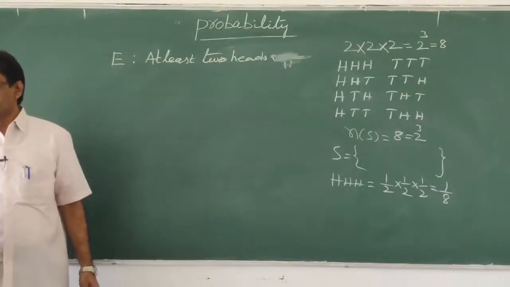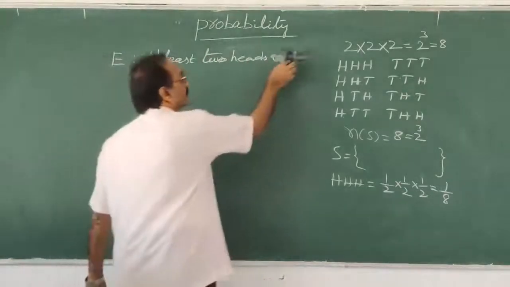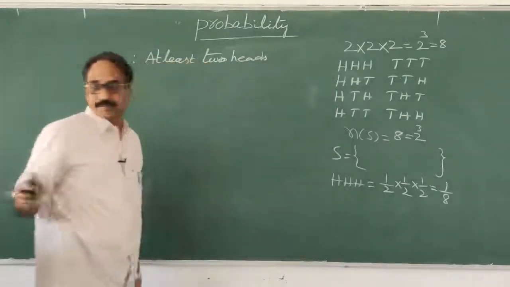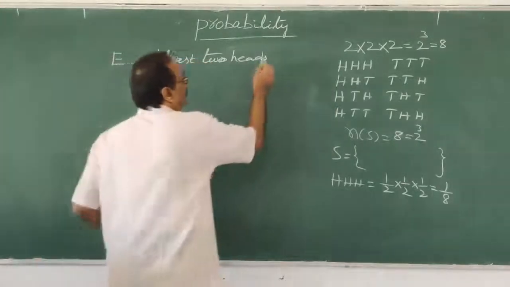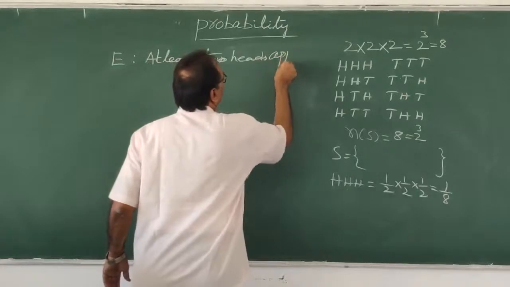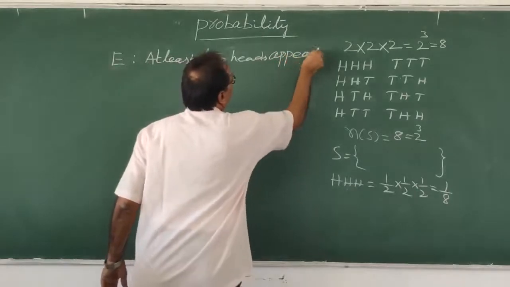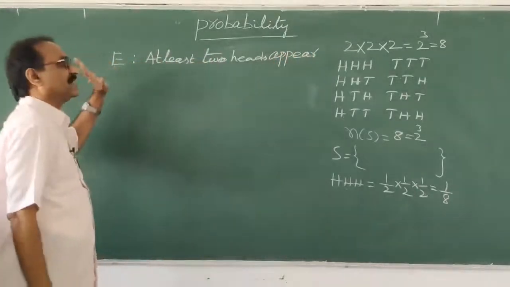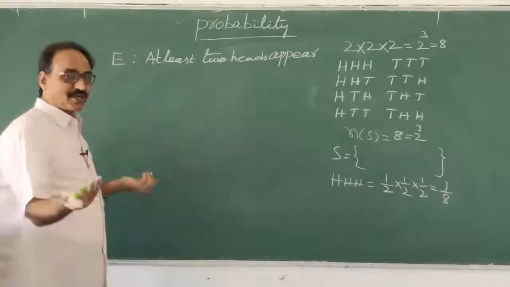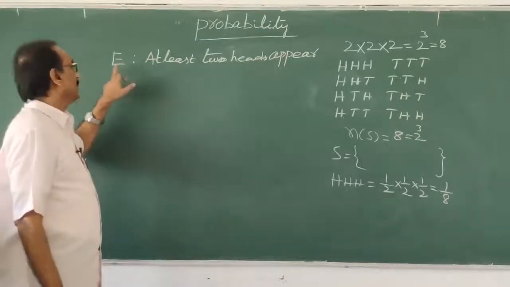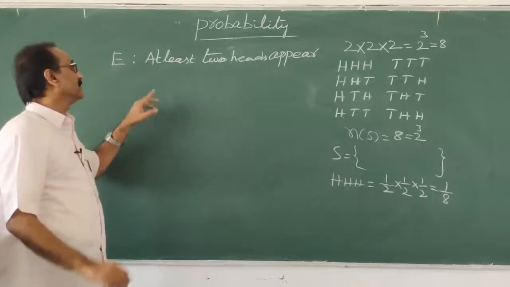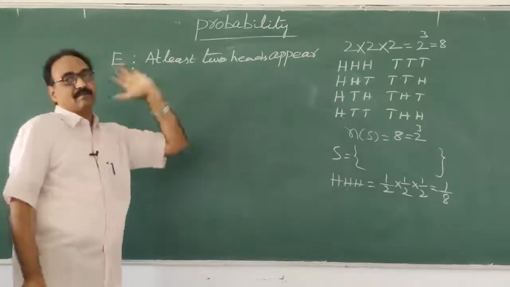He assumed anything he can assume. He has given an example. E means at least two heads appear.